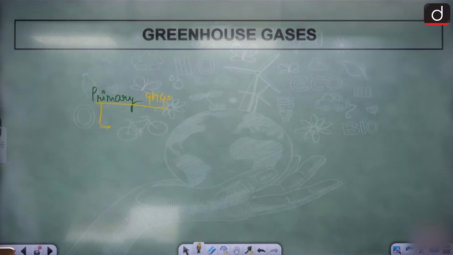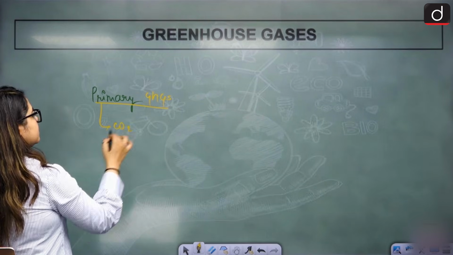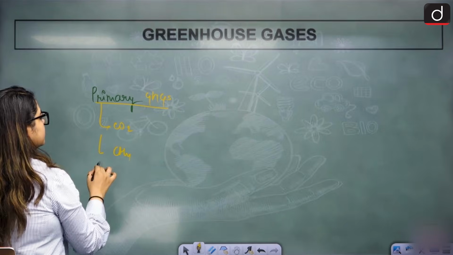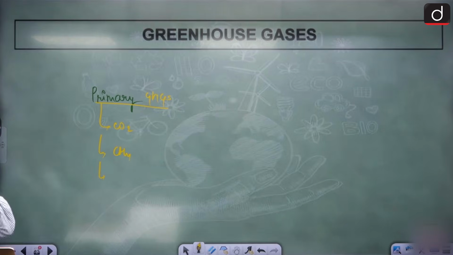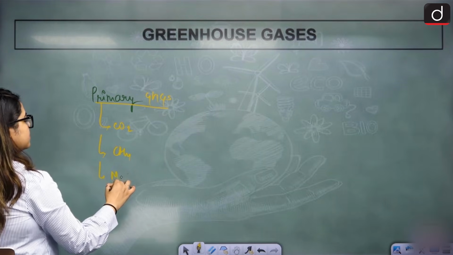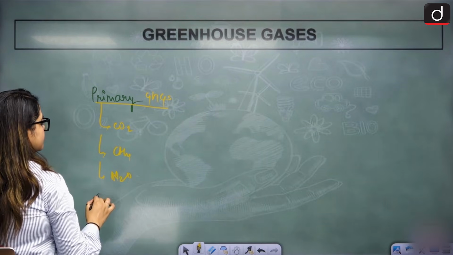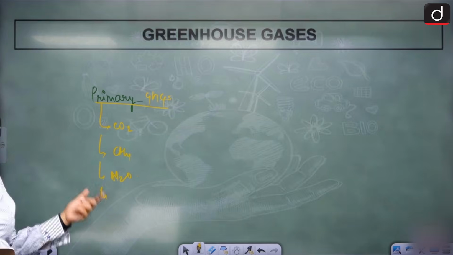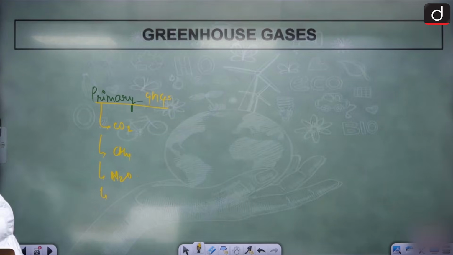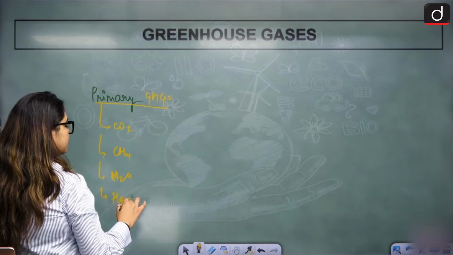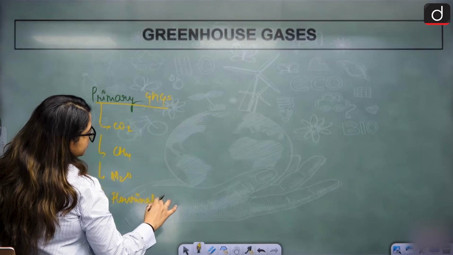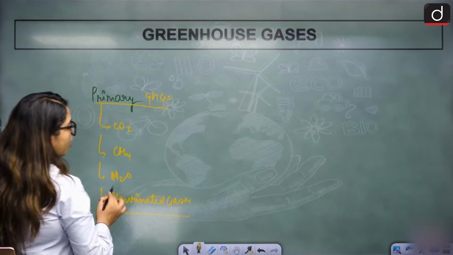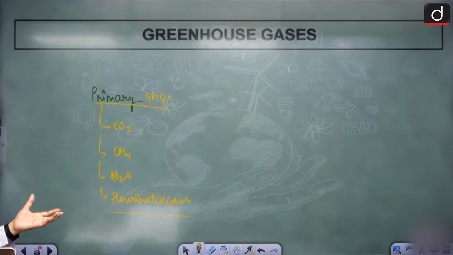Primary greenhouse gases like CO2, methane, right? Nitrous oxide, that is N2O, and we have some fluorinated gases. All these are primary greenhouse gases.